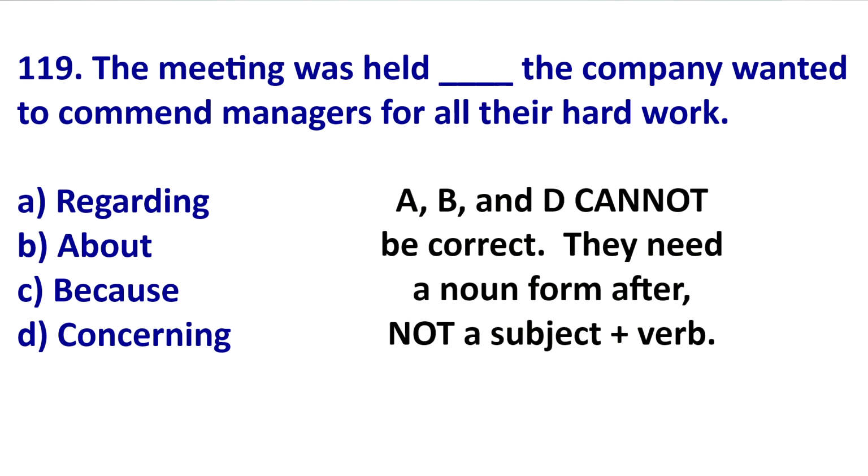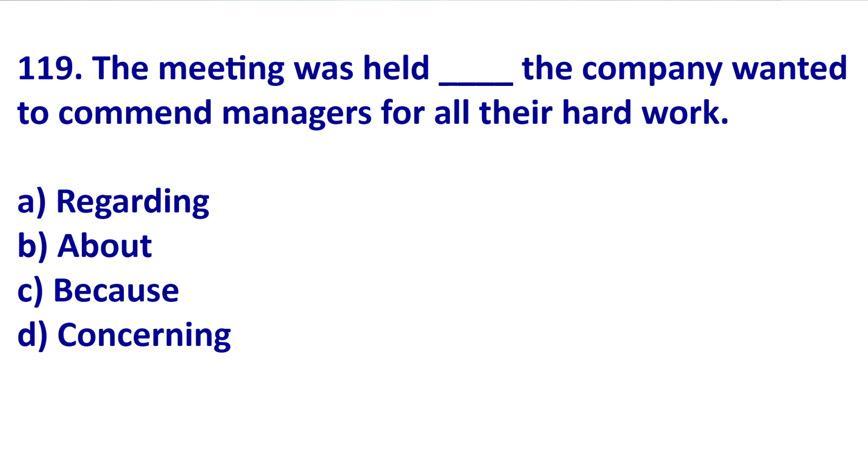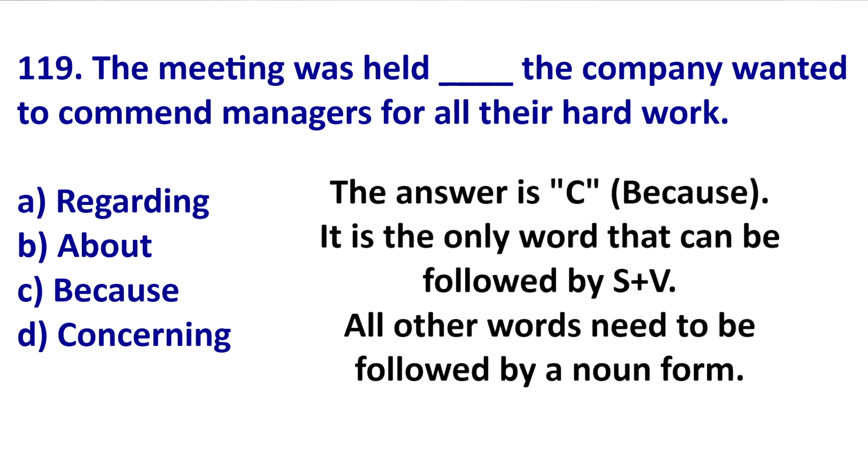So we can see the meeting was held regarding the company wanted. The company wanted is subject verb. So A is not correct. B is not correct. D is not correct because this is subject verb and I cannot put this after regarding. These are prepositions. I cannot put this after about or concerning. So the only answer here is C.